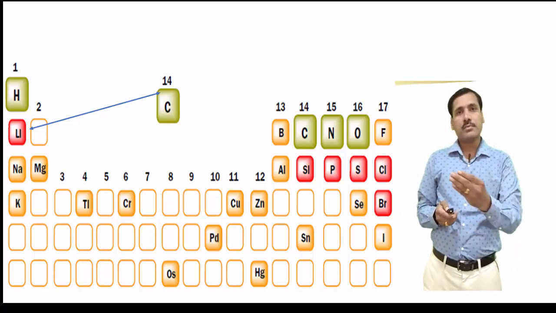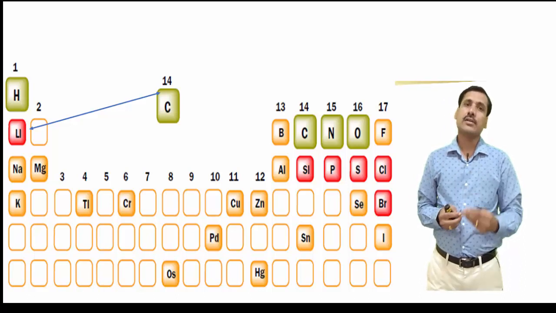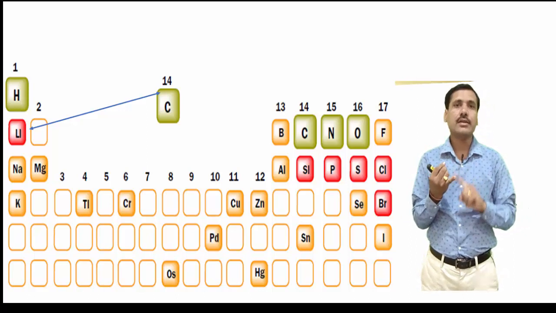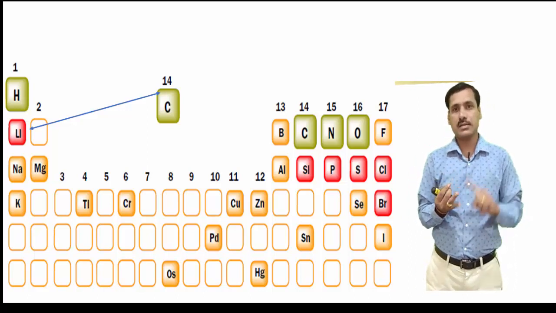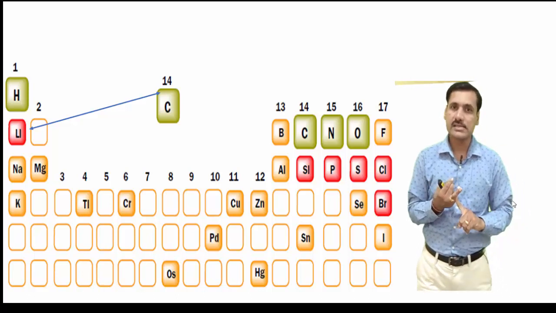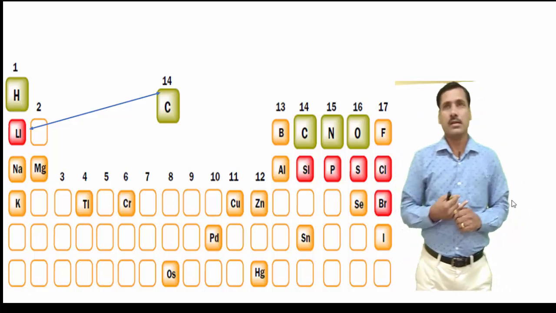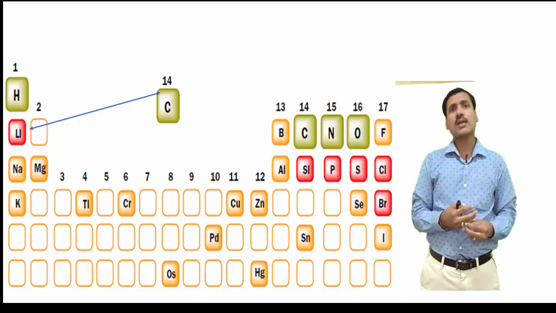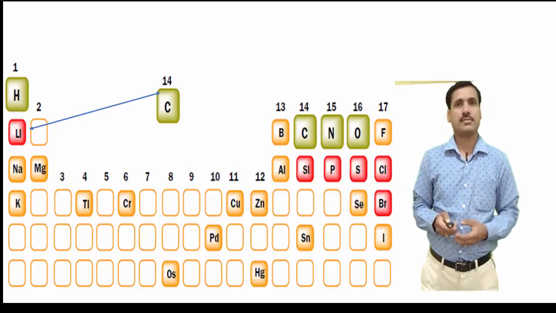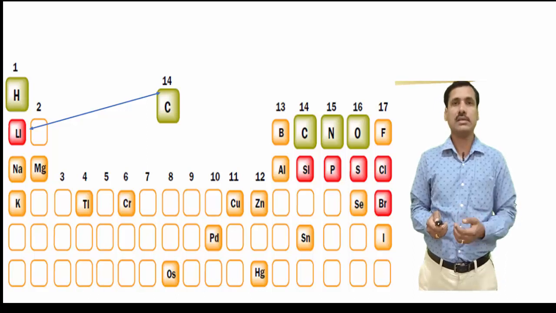Similarly, carbon can form a double bond with oxygen, leading to the formation of a variety of carbonyl compounds, which includes aldehyde, ketone, ester, carboxylic acids, amides, acid chlorides, etc. Similarly, carbon can form a bond with halogen, leading to the formation of halogen derivatives of carbon.